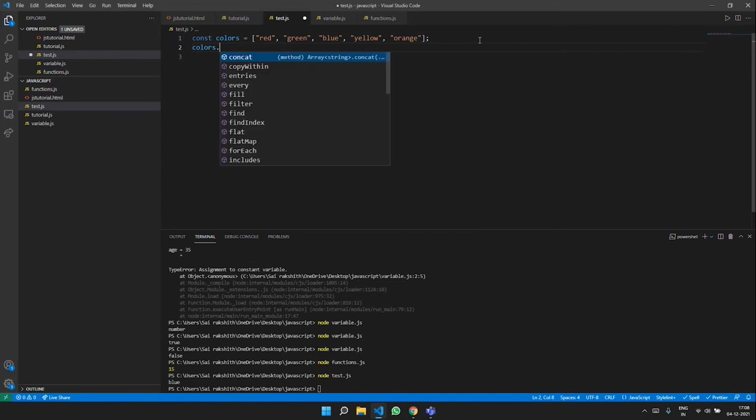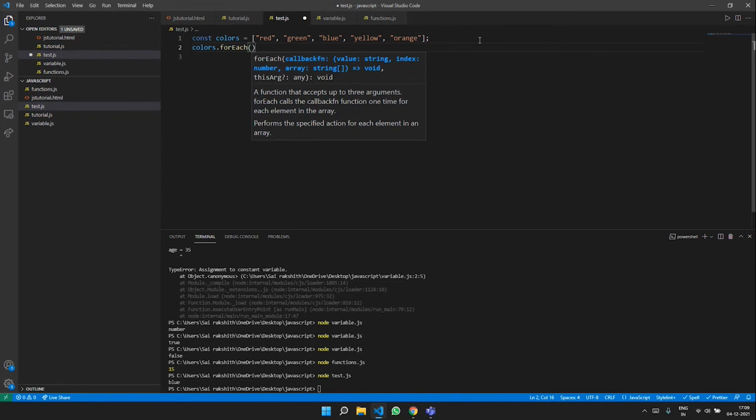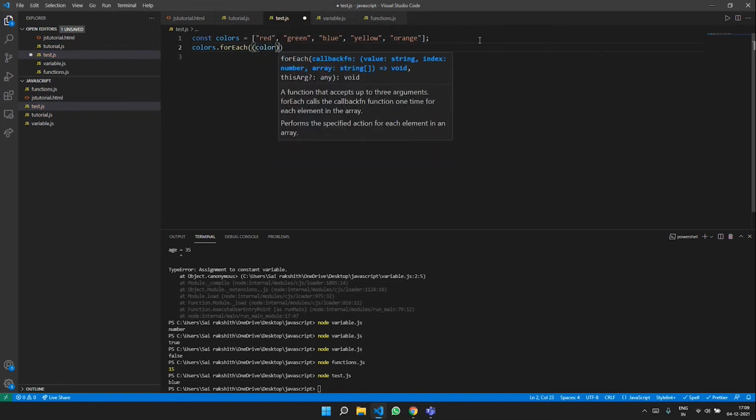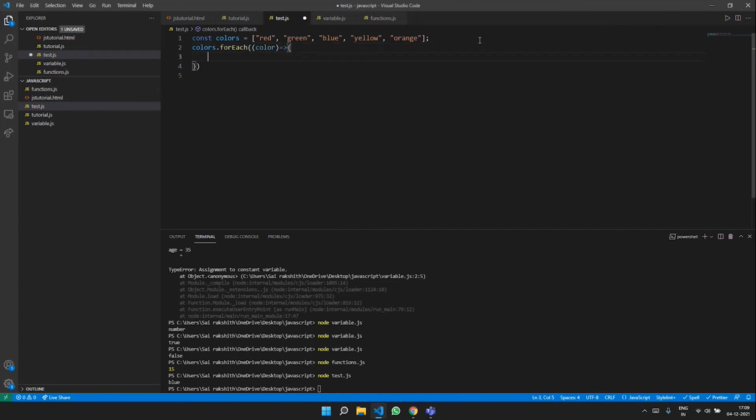So I'm going to write colors dot for each. Inside this, I'm having something called color. You can imagine this to be i, the way we used to do it in loops. And here, if I type console.log color, I should be able to see the output.